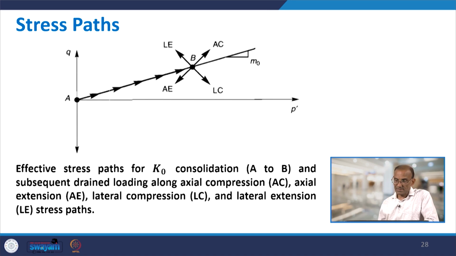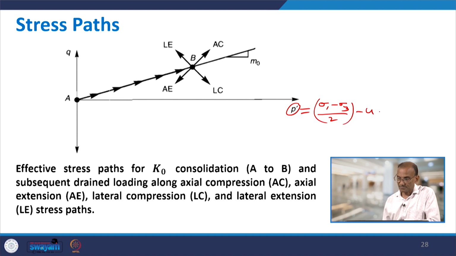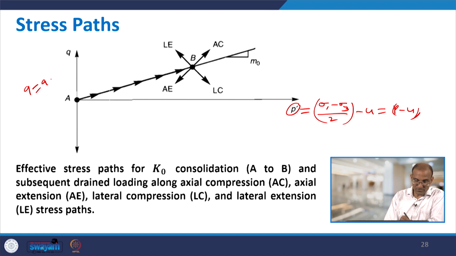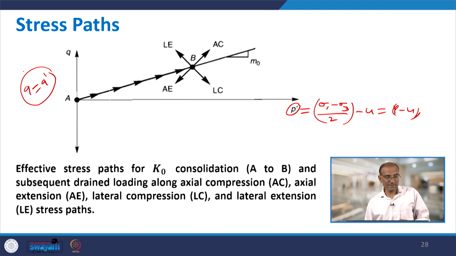In this stress path, this is P dash, which is sigma 1 plus sigma 3 by 2 minus u, the pore water pressure. So this is basically P minus u. That means pore water pressure is subtracted, while Q is the same as Q prime. Whether we write prime or not, for Q it remains the same, the value does not change.